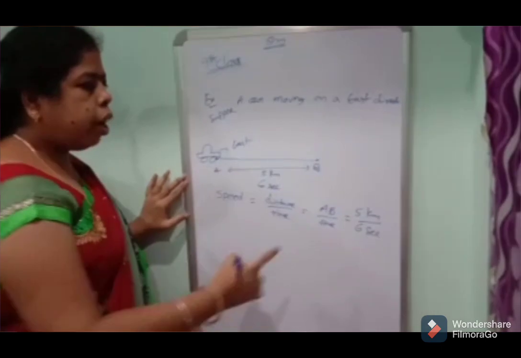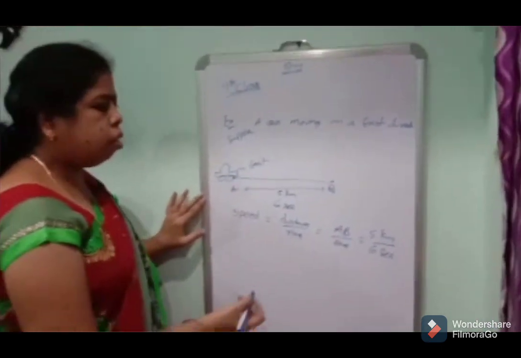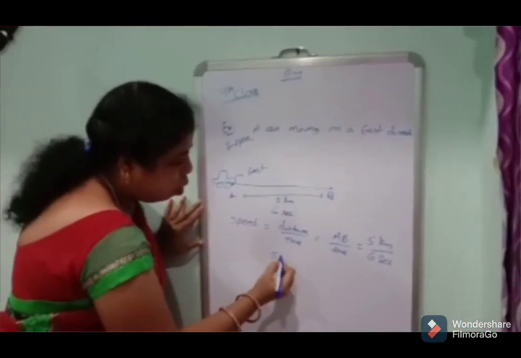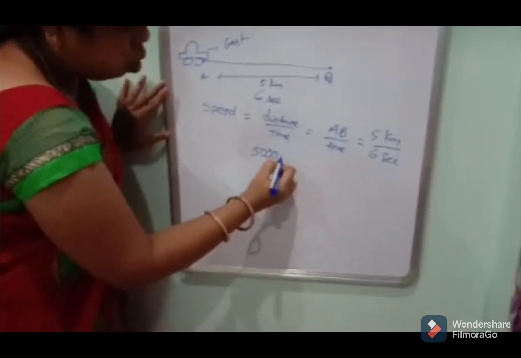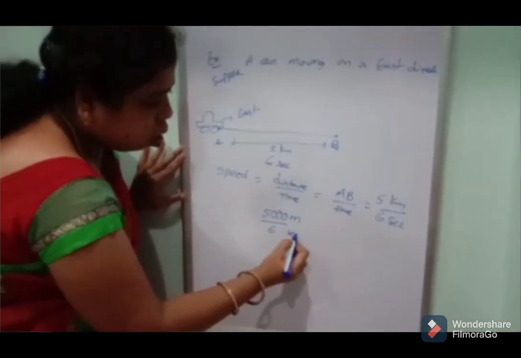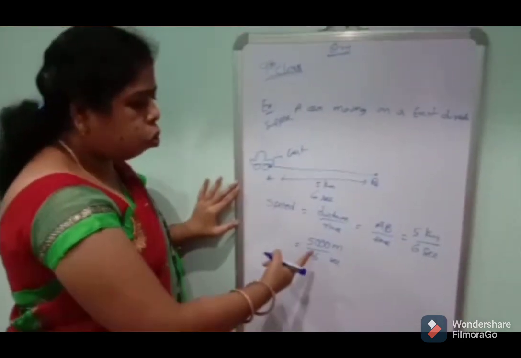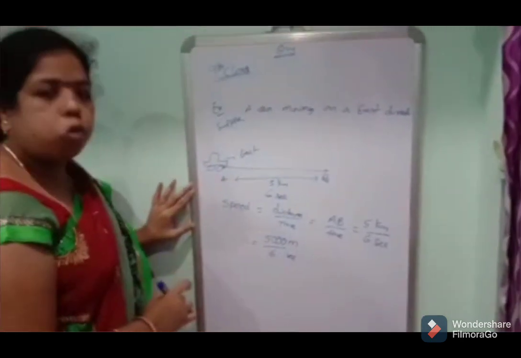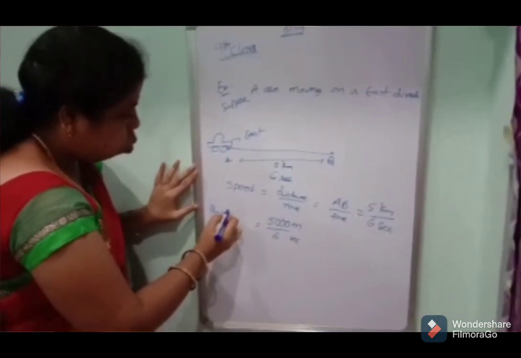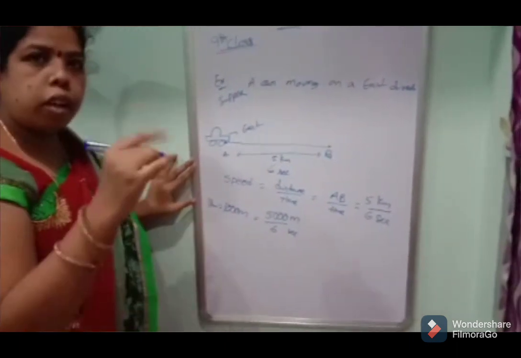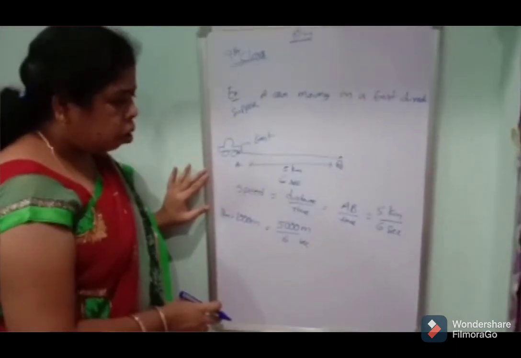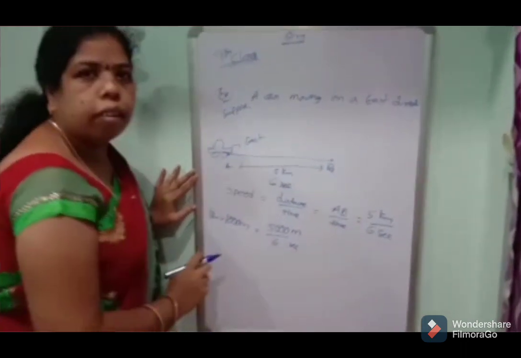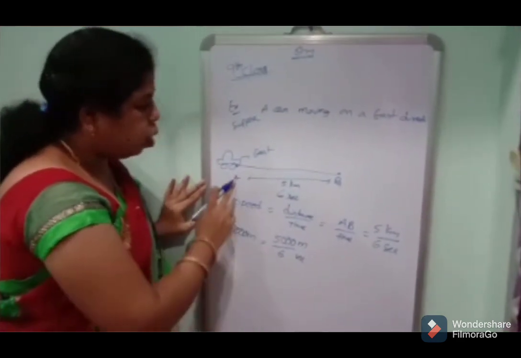We can change kilometers to meters. The 5 kilometers will be changed to 5,000 meters, since 1 kilometer is equal to 1,000 meters. That's why 5 into 1,000 is 5,000, divided by 6. This is the speed of the car.